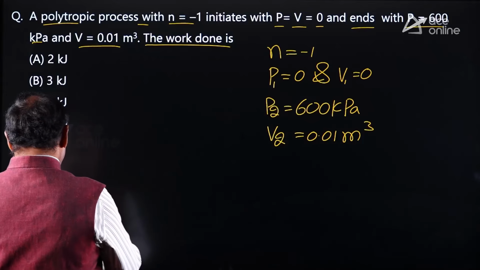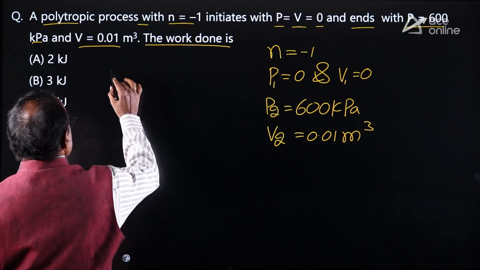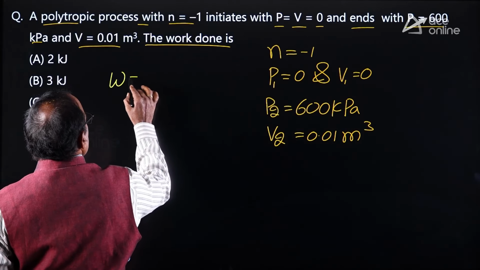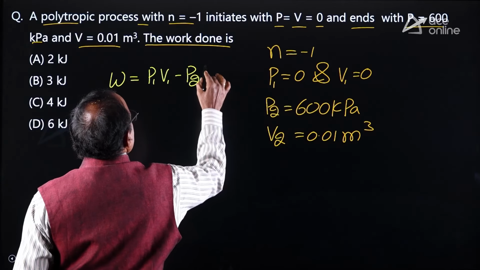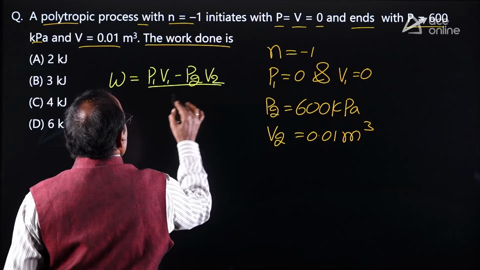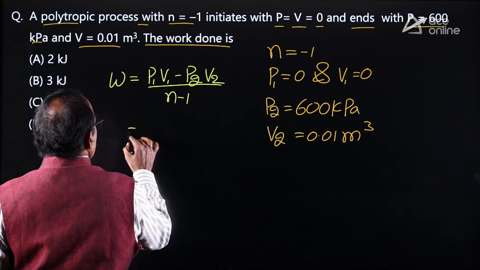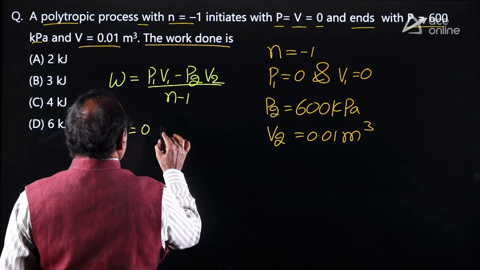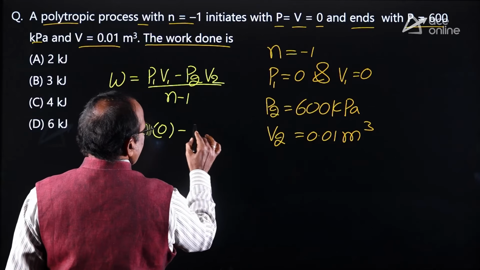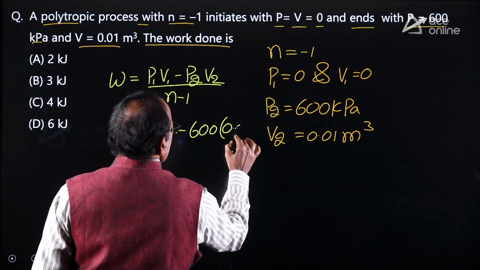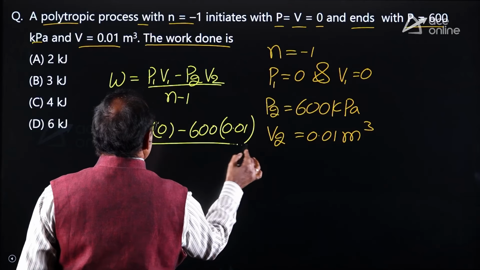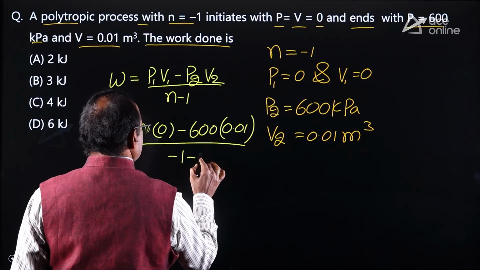As you know, the work done for a polytropic process is P1 V1 minus P2 V2 divided by n minus 1. P1 is 0, V1 also 0, minus P2 600 into V2 0.01, divided by n minus 1, where n is minus 1, so minus 2.